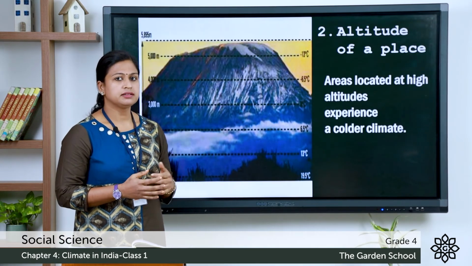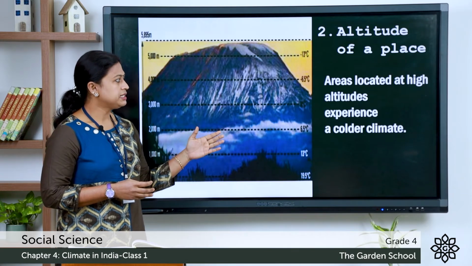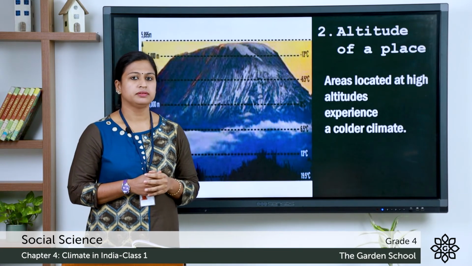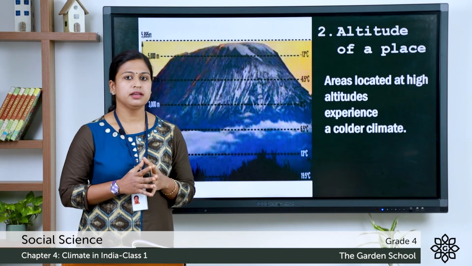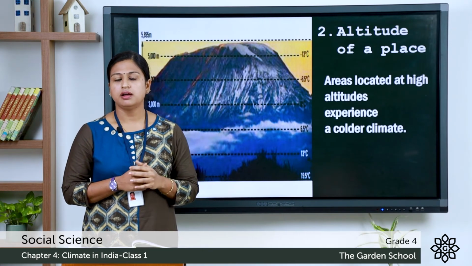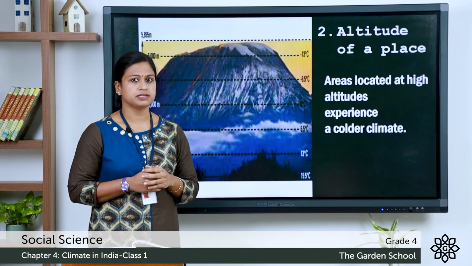Next factor is altitude of a place. Areas located at a higher altitude experience cold climate. That's why the hill stations which are located in the northern part of India experience cold climate even during summers.